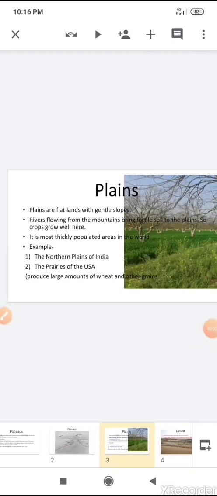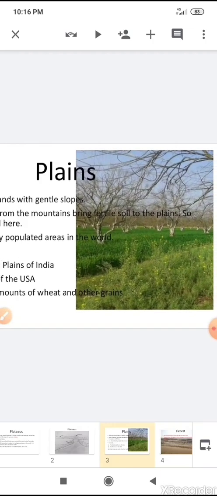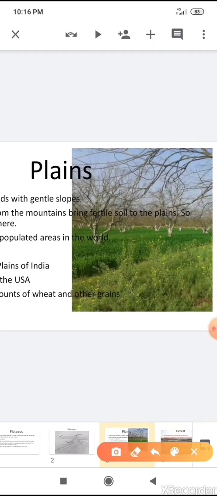Our next landform is plains. Plains are flat land with a gentle slope. As you can see here, the land is flat with a gentle slope. You can't see any hills or mountains here. It is generally flat with a gentle slope.